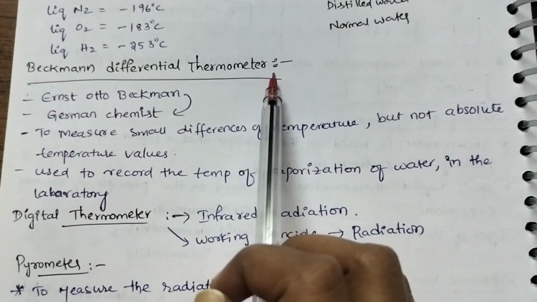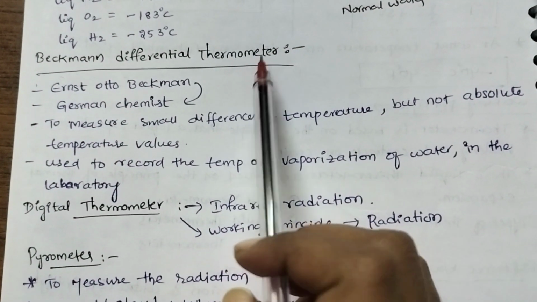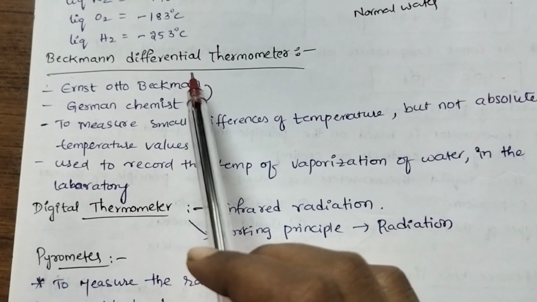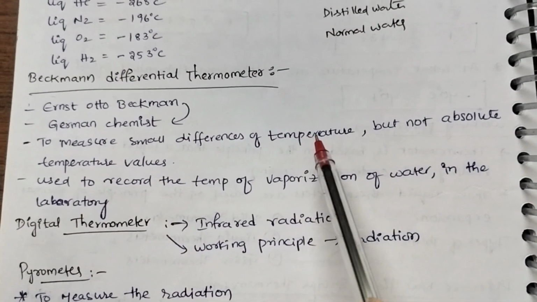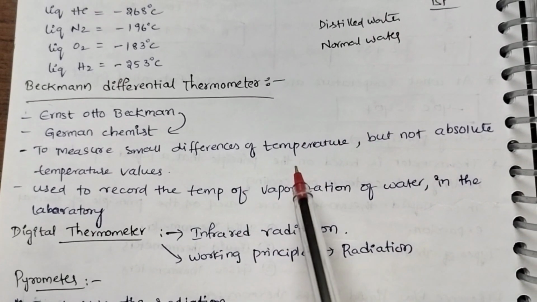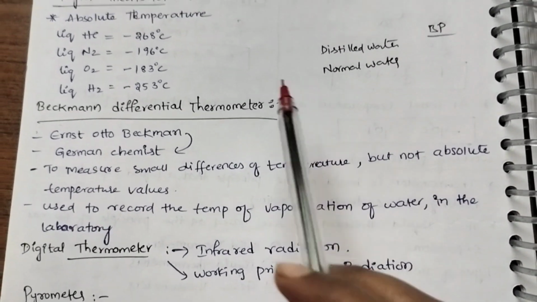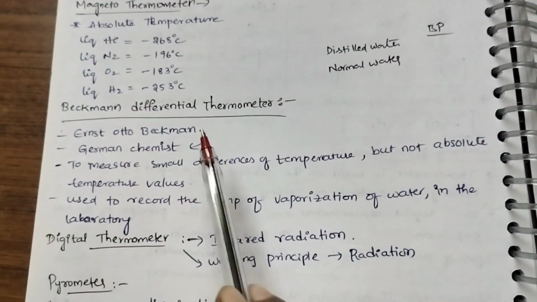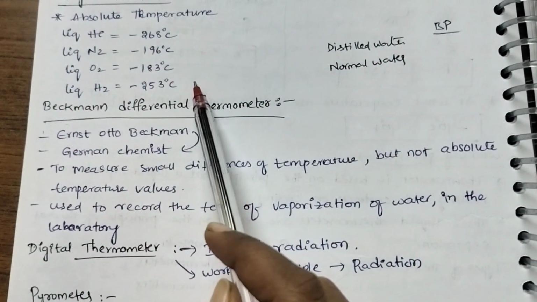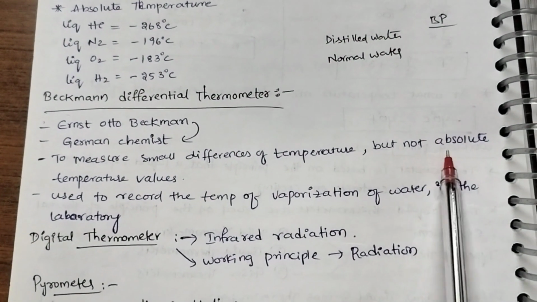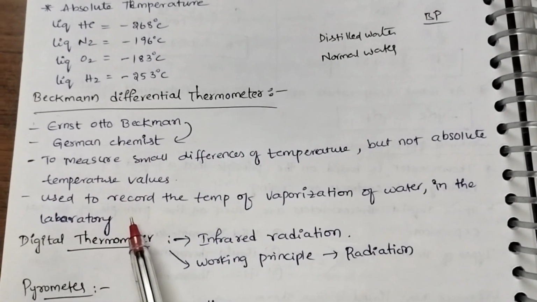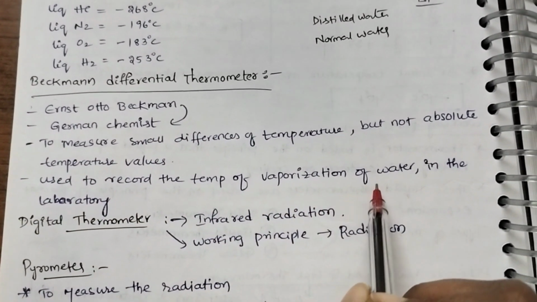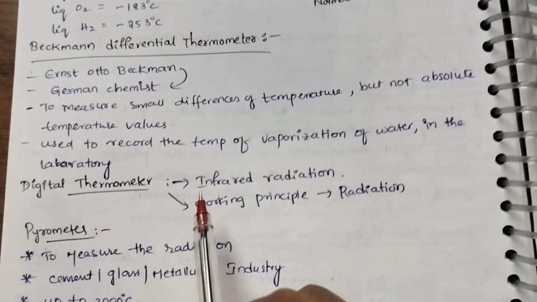Beckmann differential thermometer. Beckmann differential thermometer was invented by Otto Beckmann. He is a German chemist. It is used to measure the small differences of temperature but not absolute temperature values. Absolute temperature values can be measured by the magnetothermometer. Using Beckmann differential thermometer, we cannot measure the absolute temperature values, but we can measure the small differences of temperature. Use it to record the temperature of vaporization of water in the laboratory.